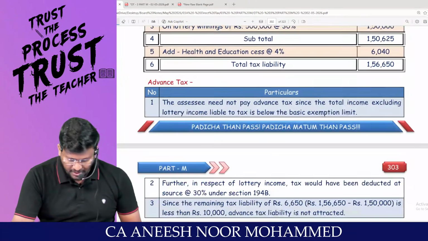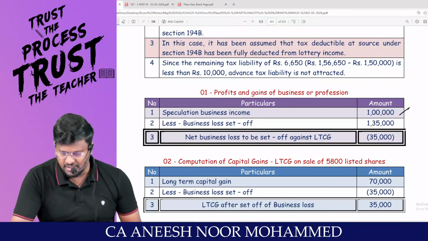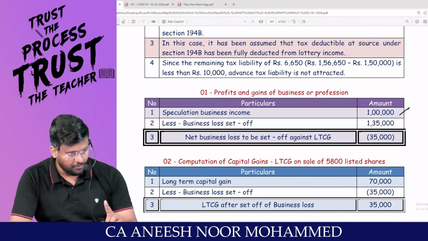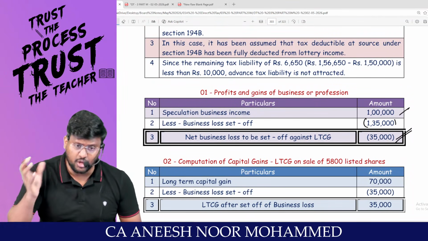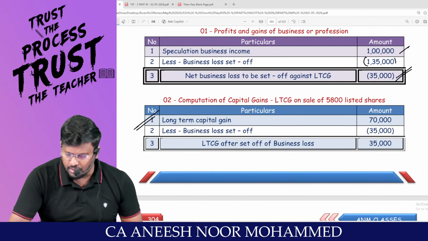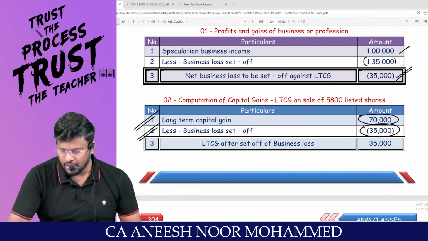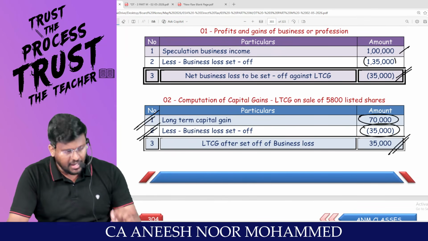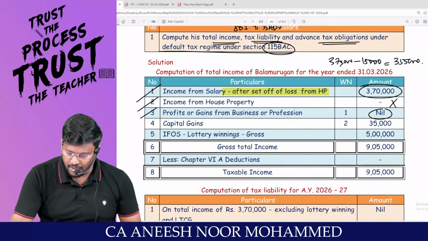So that's what they are writing in note number 1, my dear lovable students. What is the speculation business income? 1 lakh. It is income. What is the business loss? 1,35,000. Still business loss of 35,000. This we can set off against long-term capital gain of 70,000. Less business loss set off 35,000. So long-term capital gain after set off of business loss is 35,000 will be coming in the main answer.